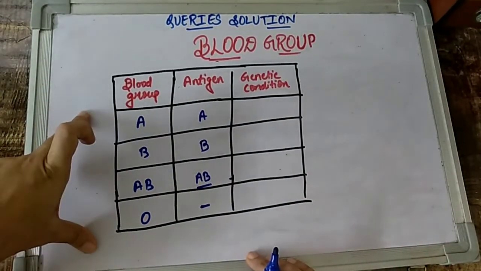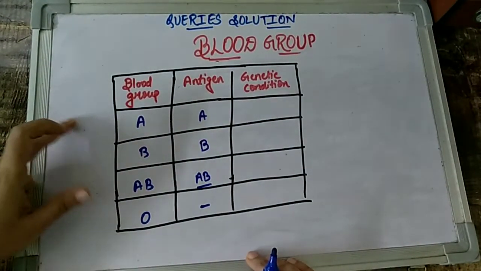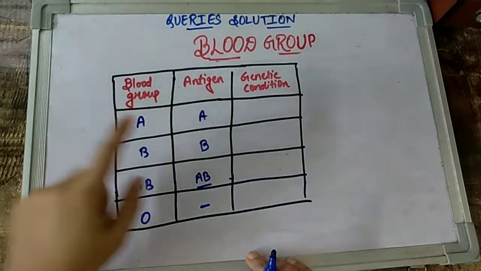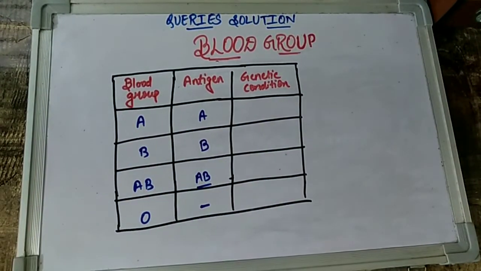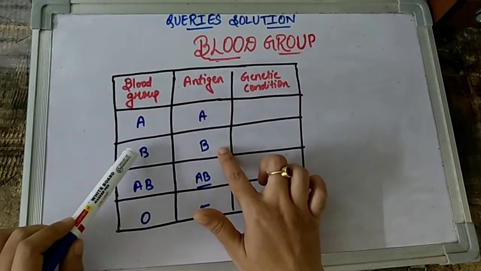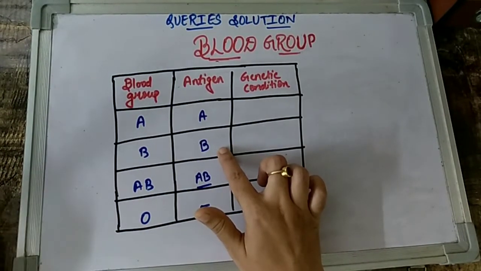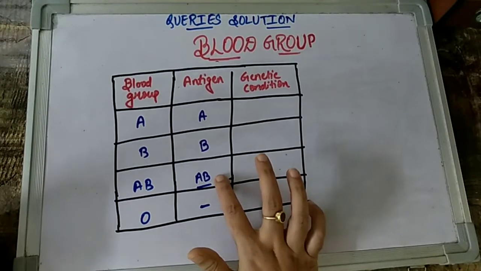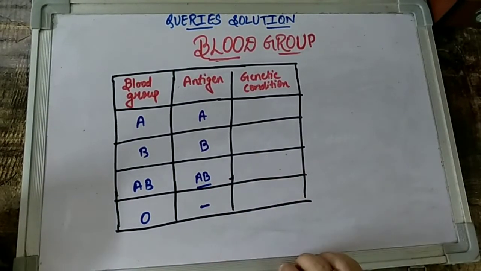So at least I think by now you have got an idea that when I'm talking about blood group A, the antigen present on the surface of RBC is A. If I'm talking about B, the antigen present on the surface of RBC is B, which gives blood group B. AB means both the antigens are there, and O means no antigen is there.